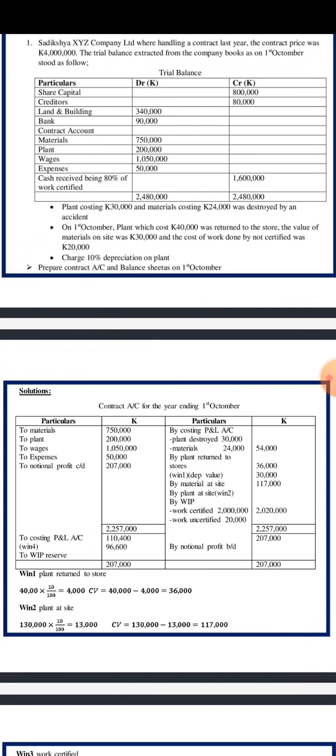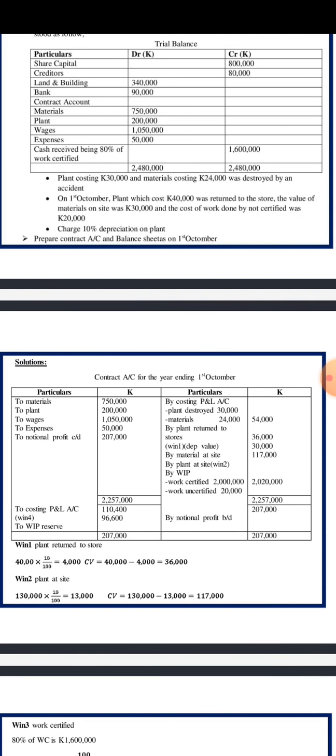We say 750 plus 200 plus 1050 plus 50. So this gives us a figure of 2050 plus those 3 zeros that we are cutting when adding. So this figure we need to write it separately on a rough paper. It will be used after we work on the credit part. So moving on to the credit part of the account, here again we start with the loss or the profit that has been provided in the information.